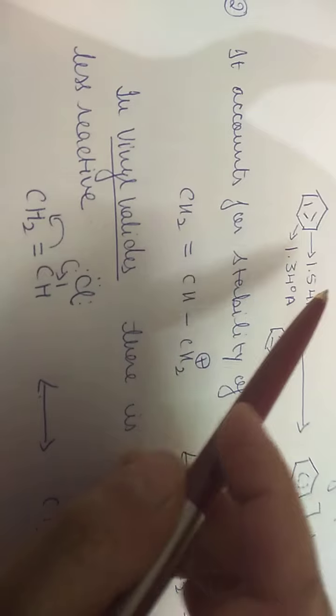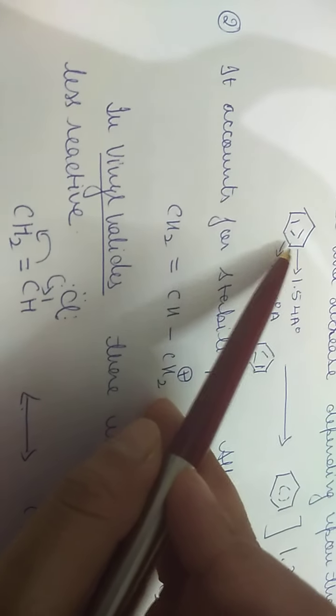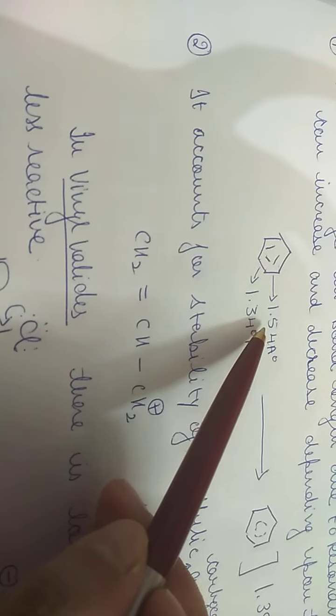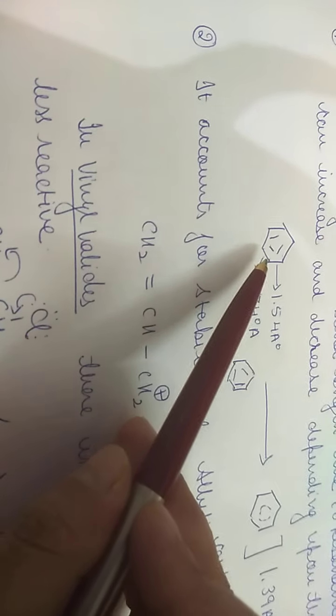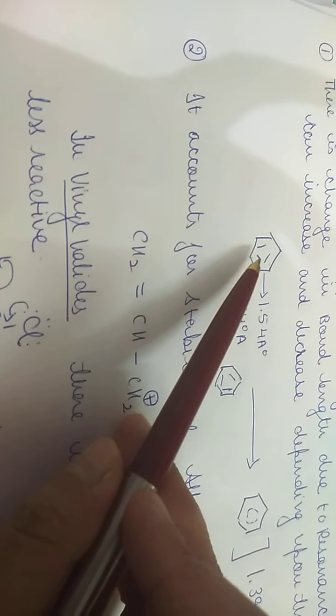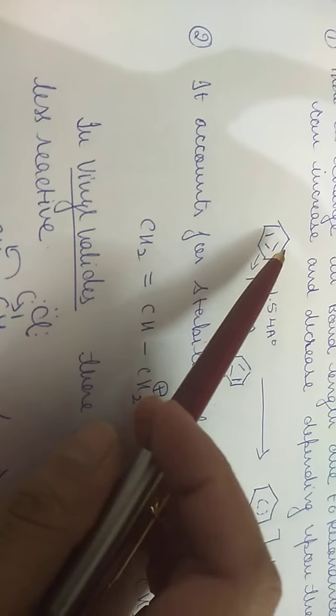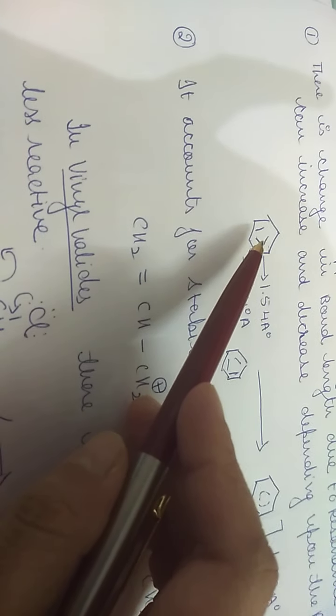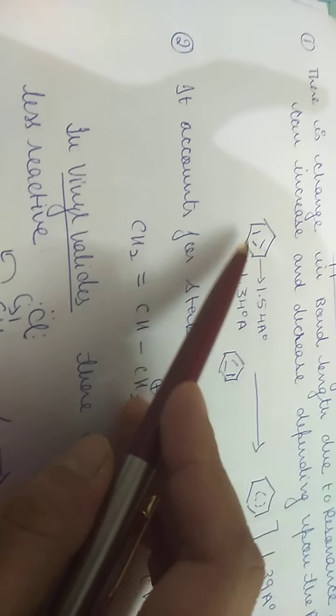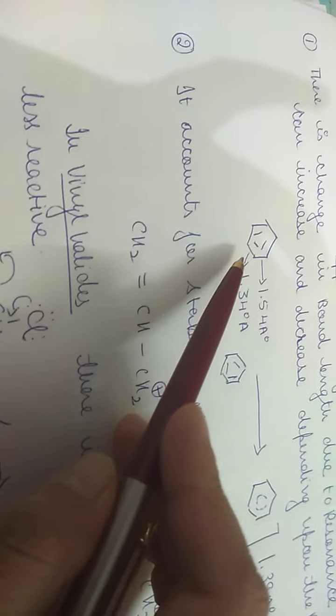So a normal carbon-carbon bond has a bond length of 1.54 angstroms, and the bond length of a double bond is 1.34 angstroms. Now we know that these double bonds, these pi electrons which form the pi bond, are not fixed.